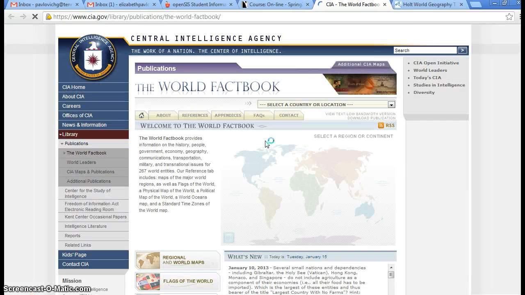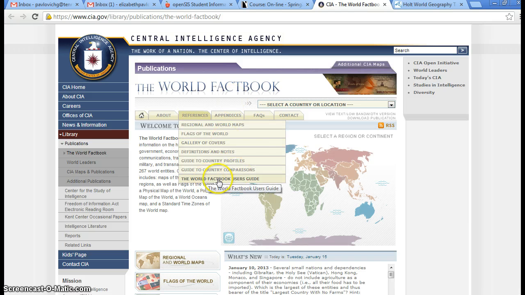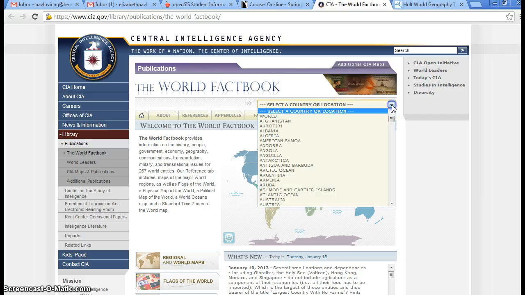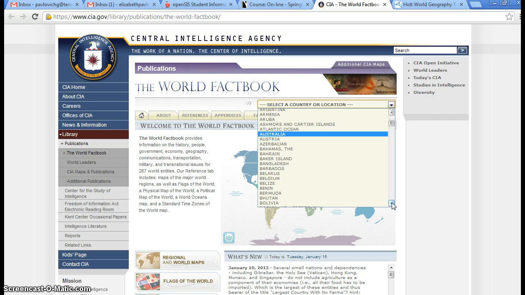The first assignments that you're going to come to are 2 little quizzes that go along with a website called the CIA World Factbook. This website is a really cool website. It gives you all kinds of information for every country in the world. You could just go right here to this drop down box and you're going to see every country and even regions that you can click on, and it's going to give you geographical information, government information, all types of information about the people, the transportation, the communications.